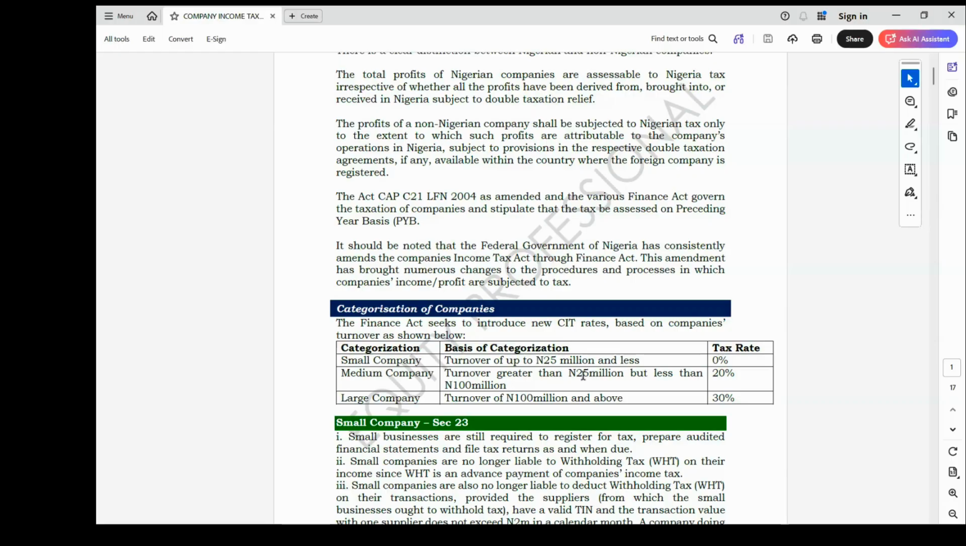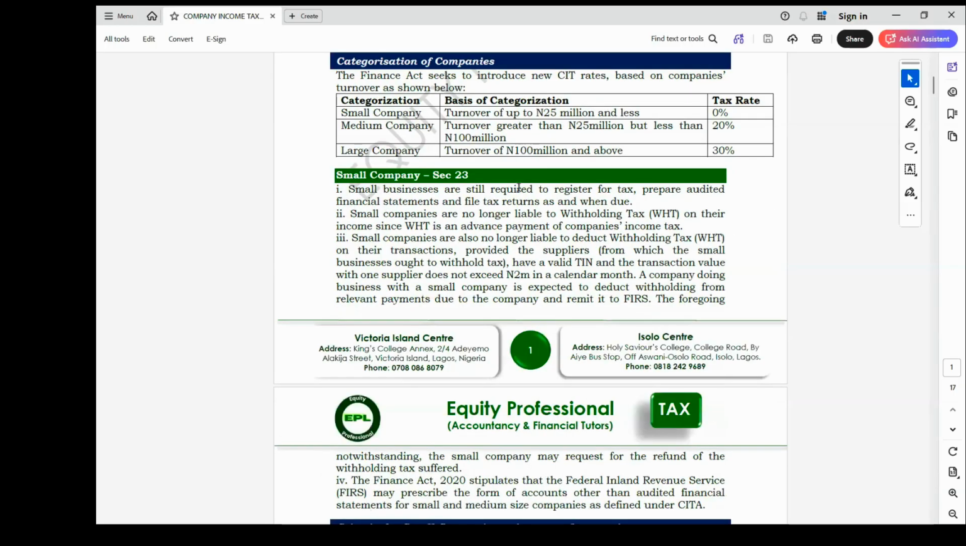Because it's possible that the vendor you want to deal with may not know that you are a small company. Where you have suffered any withholding tax, it will be refunded to you by the relevant tax authority in the form of cash. Also, small companies can no longer deduct withholding tax, provided that the supplier has a valid TIN and the transaction amount does not exceed 2 million naira in a calendar month. So small companies cannot charge or deduct withholding tax.